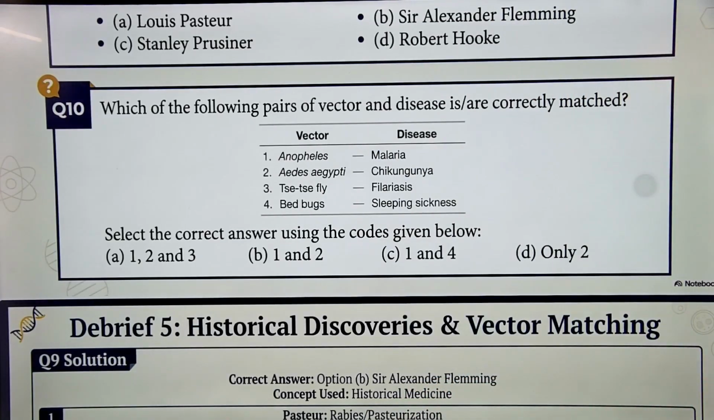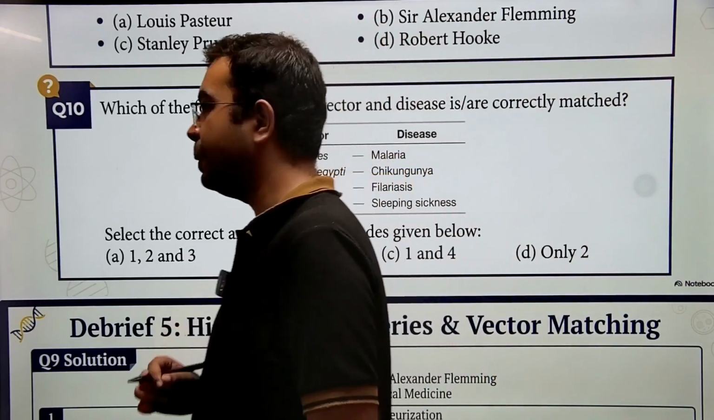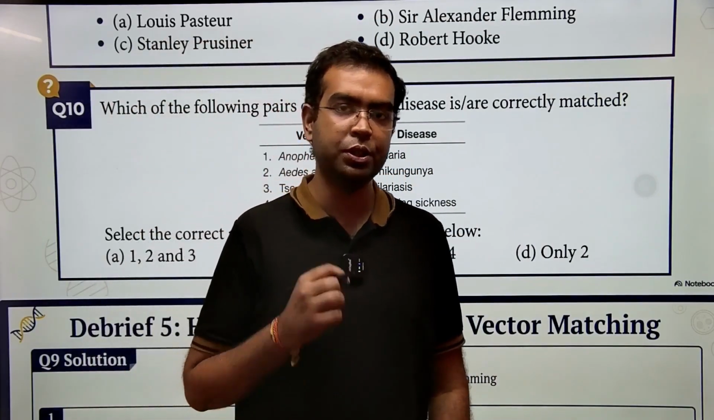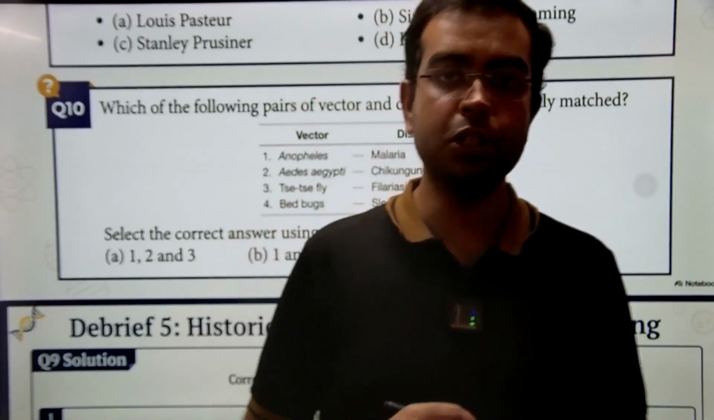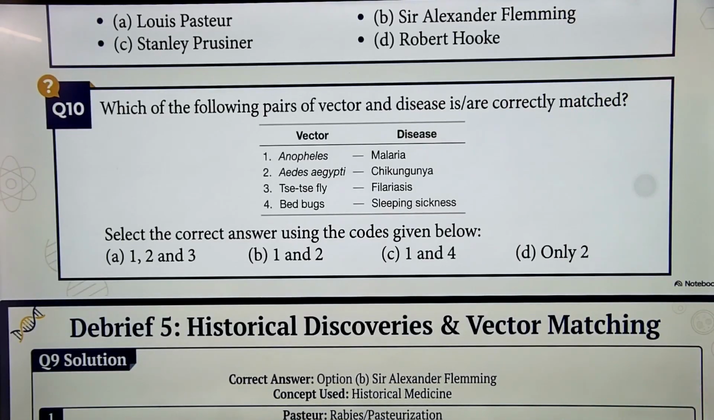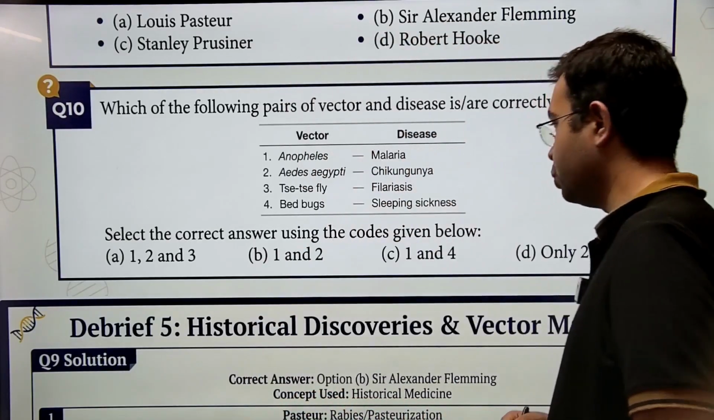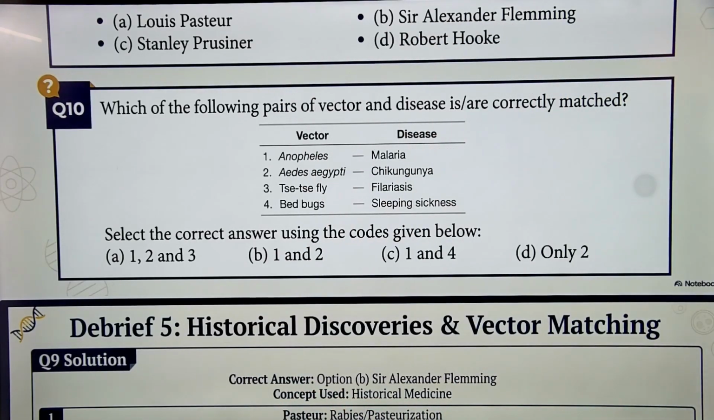Tsetse fly, no, tsetse fly does not cause filariasis. Neither do bed bugs cause sleeping sickness, because sleeping sickness is purely caused by leishmania. Okay? Bed bugs are not a cause for sleeping sickness. So correct answer is option B, 1 and 2.